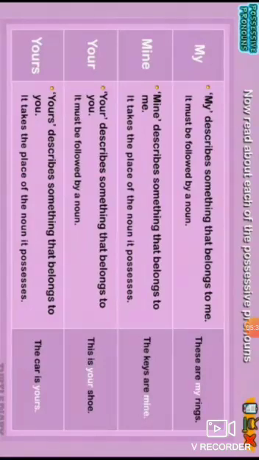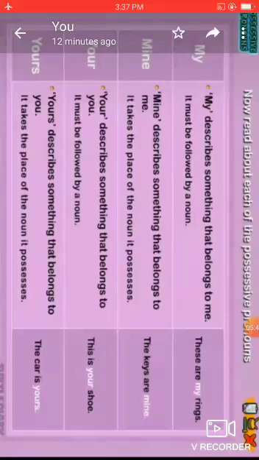Now mine. Mine describes something that belongs to me. Here again the same line is written, but what is the difference? It takes the place of the noun it possesses. So, the keys are mine. Here in place of keys, mine has been used.